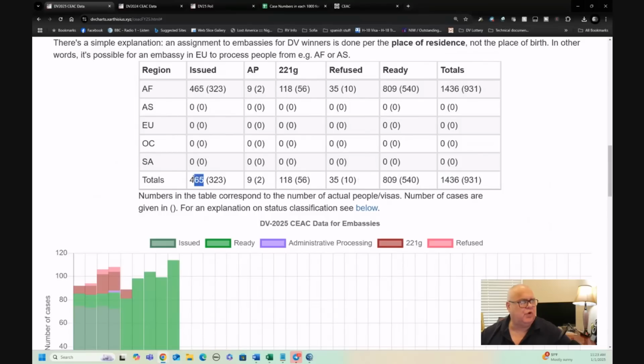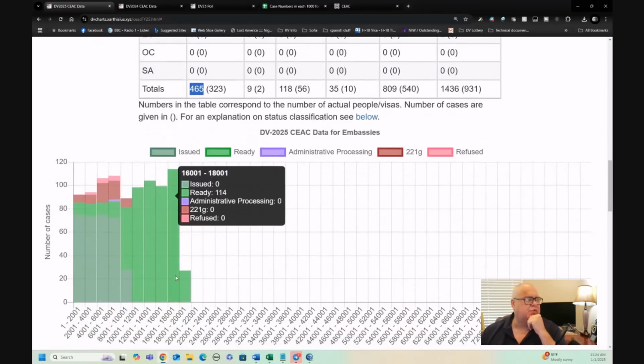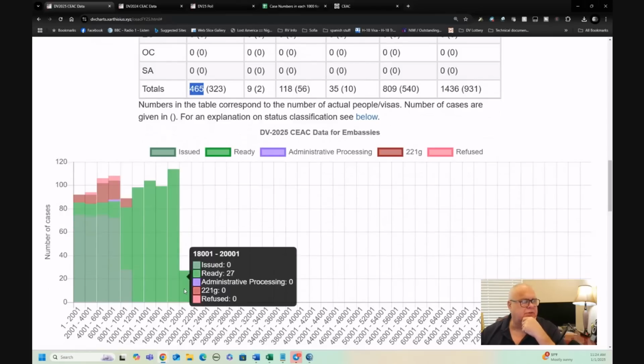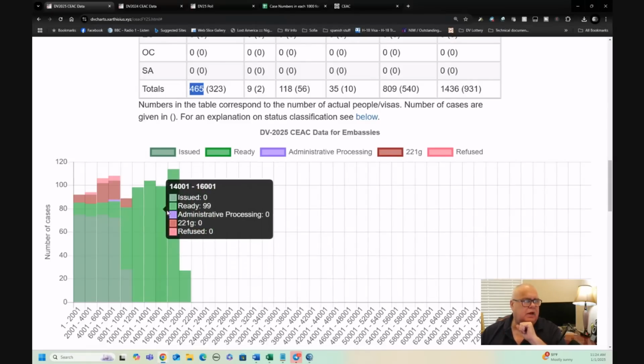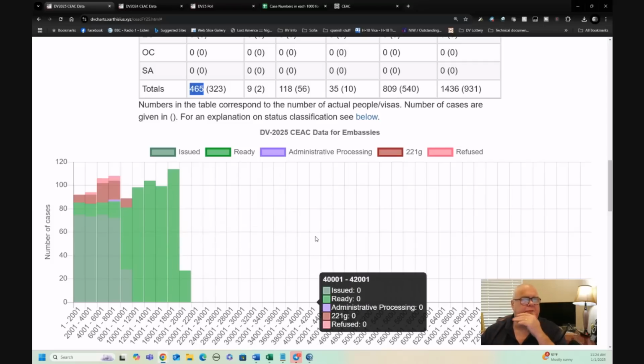They've issued 465 visas already. They've refused 35, 118 people are in 221G, and they've got up to case number in over 21,000. Okay, so they are close to being not backlogged at all, and they've got a lot of that light green color, which means they've got interviews in January and February that are coming up. So Addis is off to a great start.